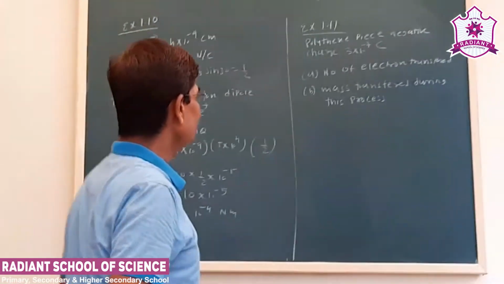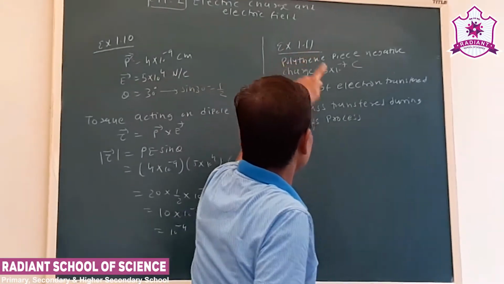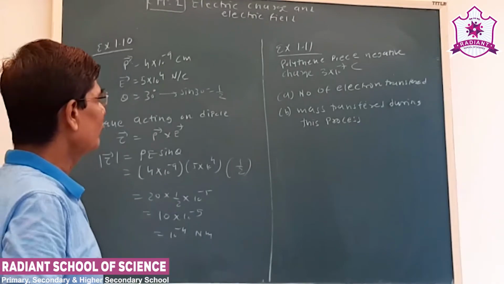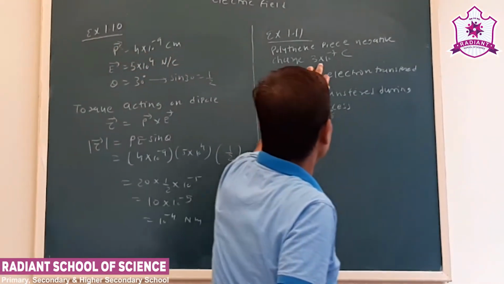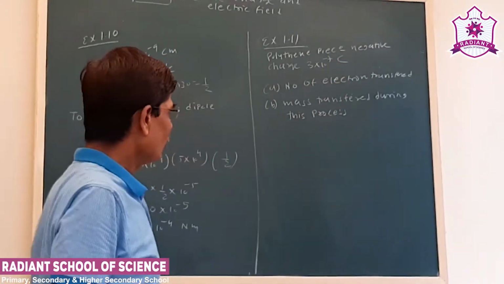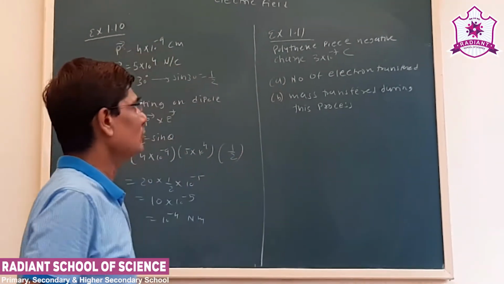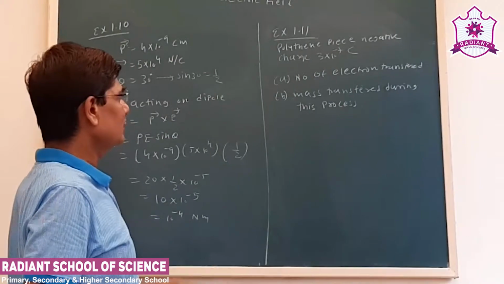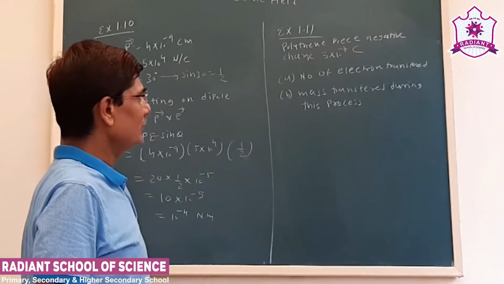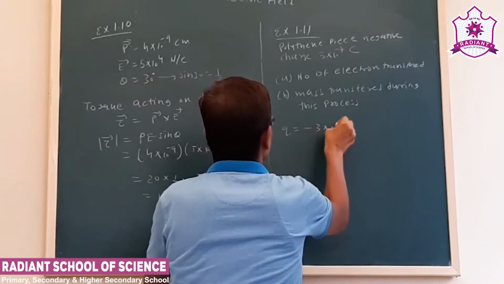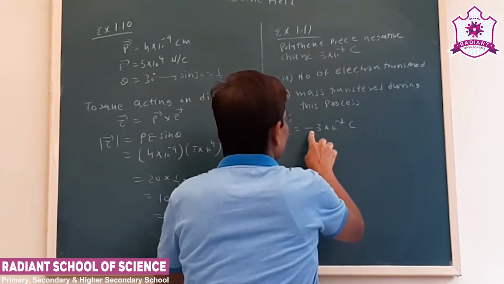Now the next question is example 1.1. A polythene piece has a 3.3 into 10 to minus 7 coulomb negative charge on it. What we have to find out is, first, the number of electrons transferred, and second, the mass transferred during this process. Now the equation: Q is equal to minus 3.3 into 10 to minus 7, because it is a negative charge.